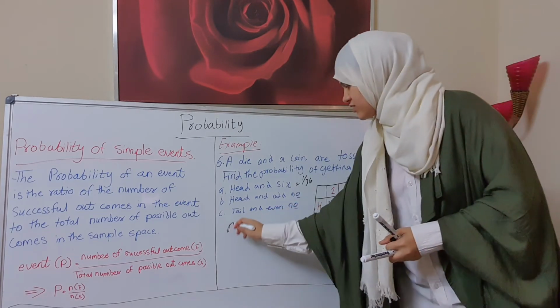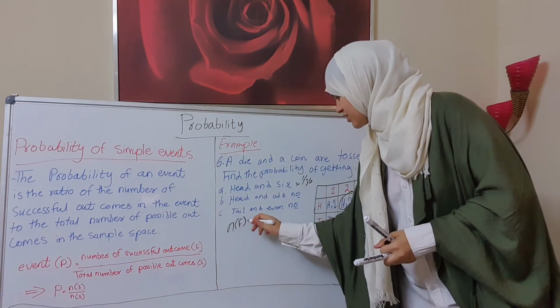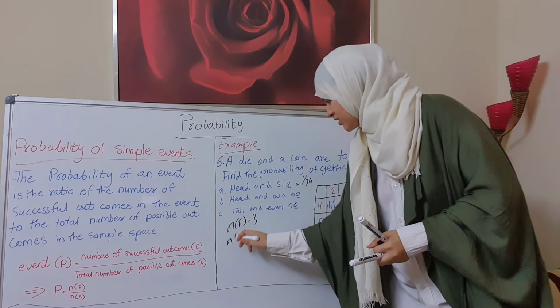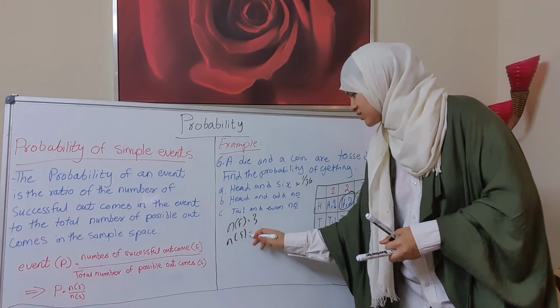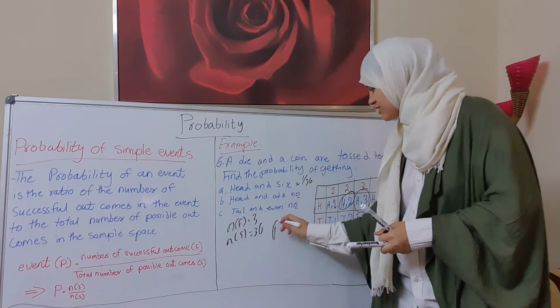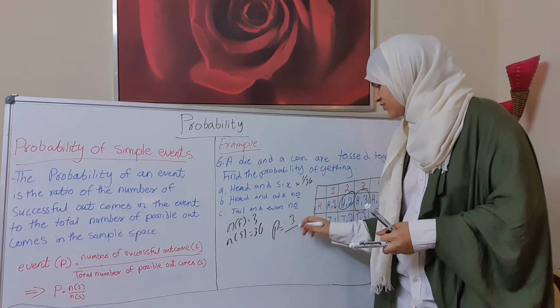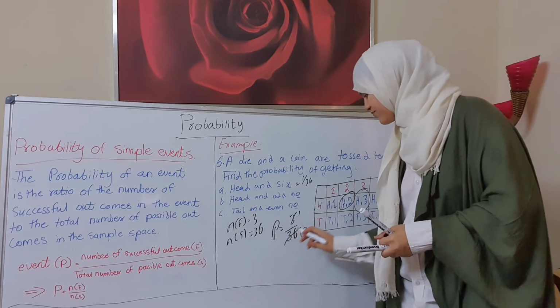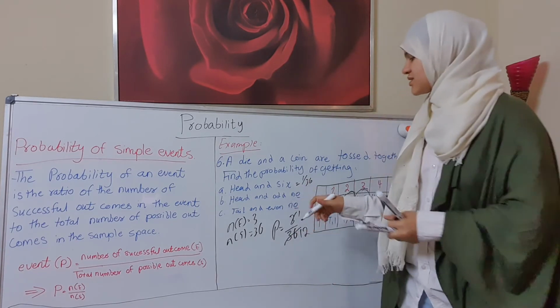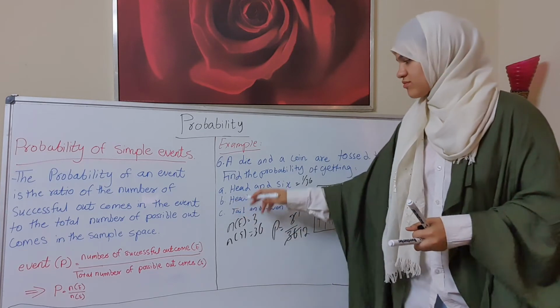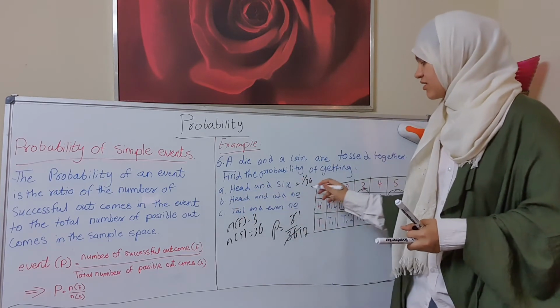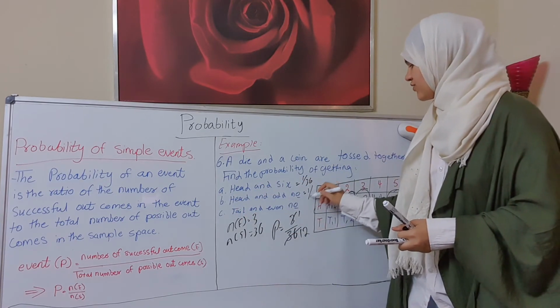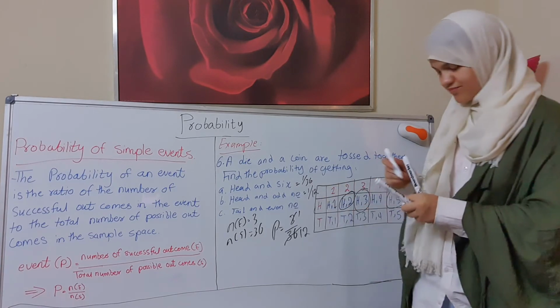Now the number of successful outcomes is 3, and the total number is 36. So P is equal to 3 over 36, that means 1 over 12. So P of head and odd number will be 1 over 12.